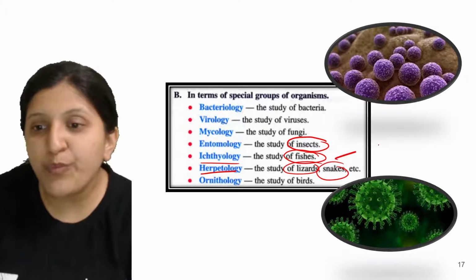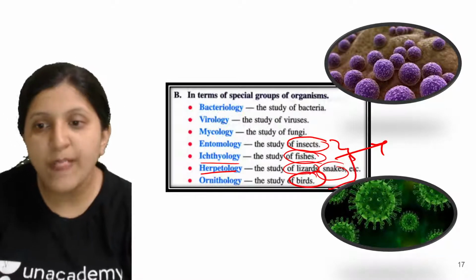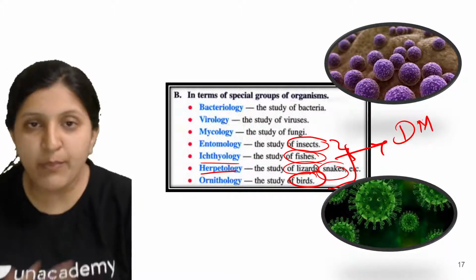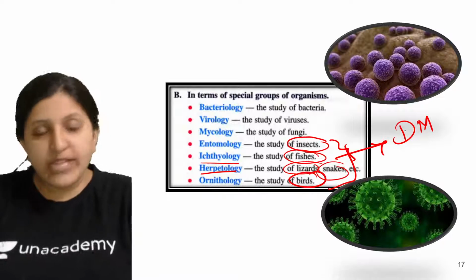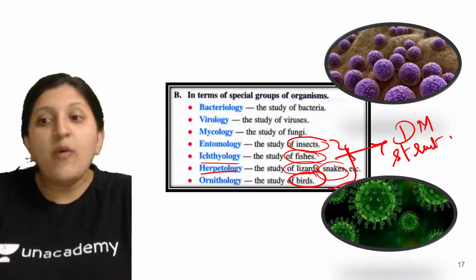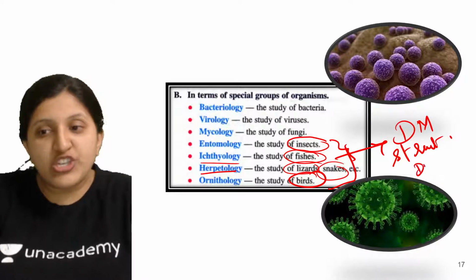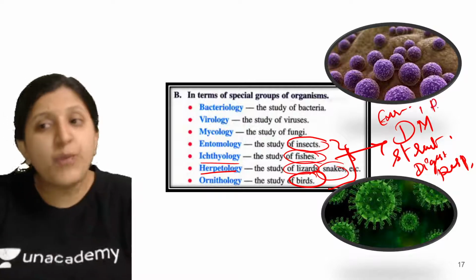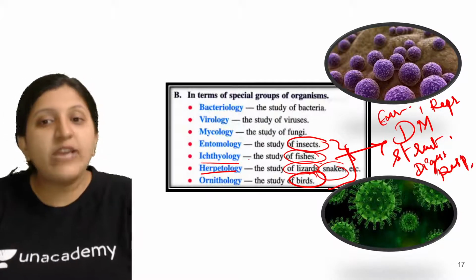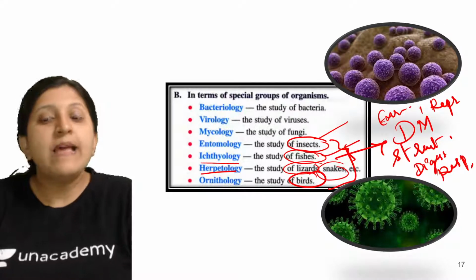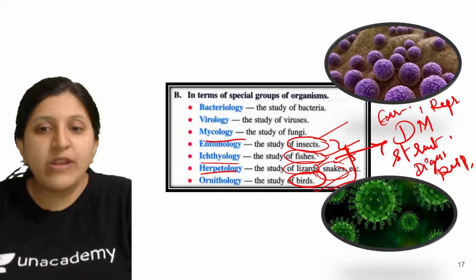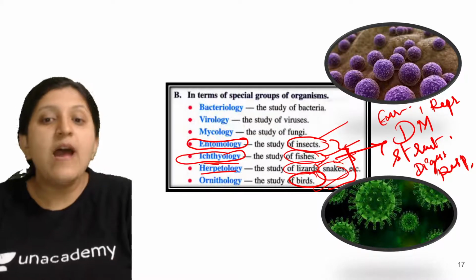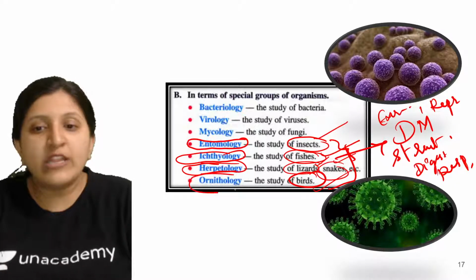Be it a bird also, for all of these we study their defense mechanism, whether they have a beak, whether they have poison to kill their predator, their structure, arrangement, digestion, respiration, excretory and reproductive mechanisms. All of that is studied separately, and a name is given: entomology for insects, ichthyology for fish, herpetology for lizards and snakes, and ornithology for birds.